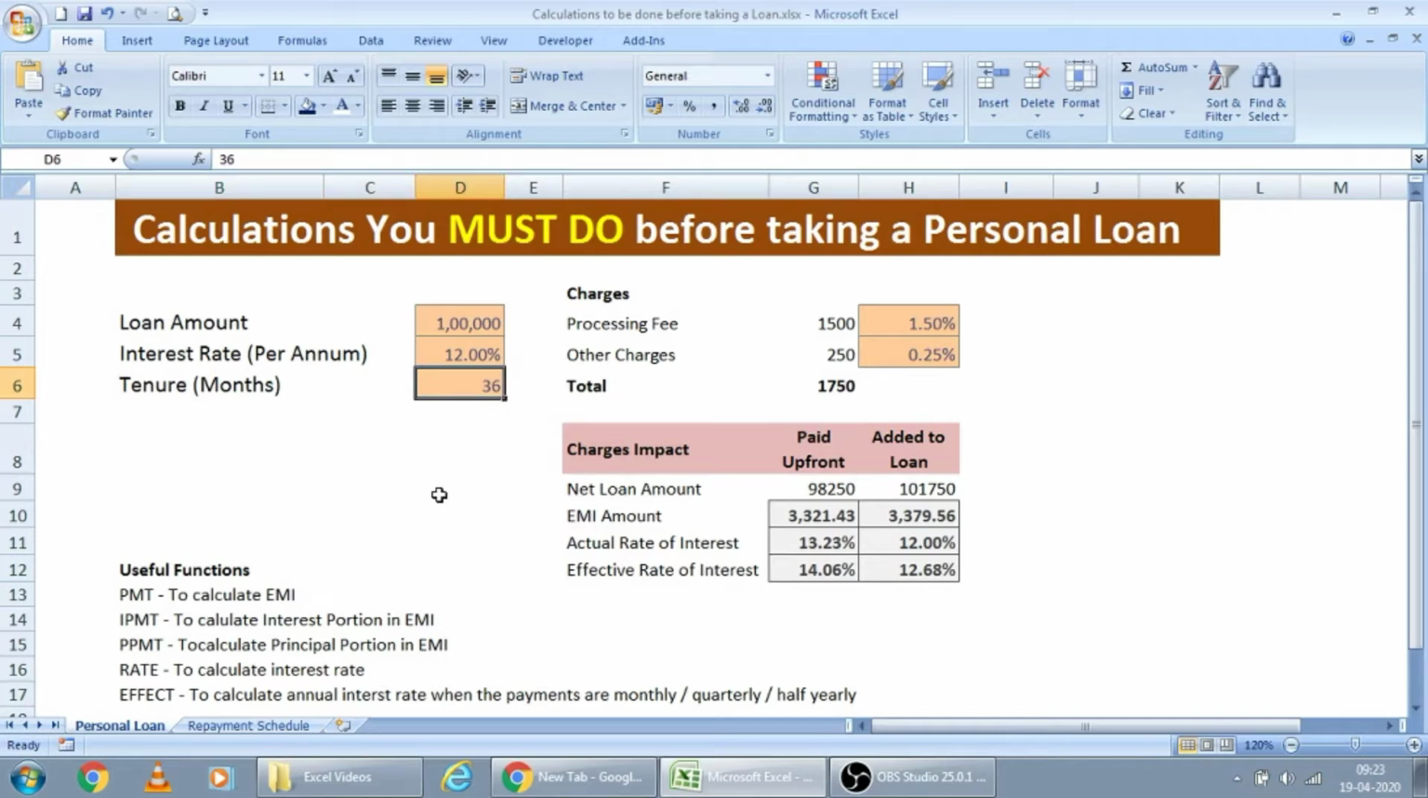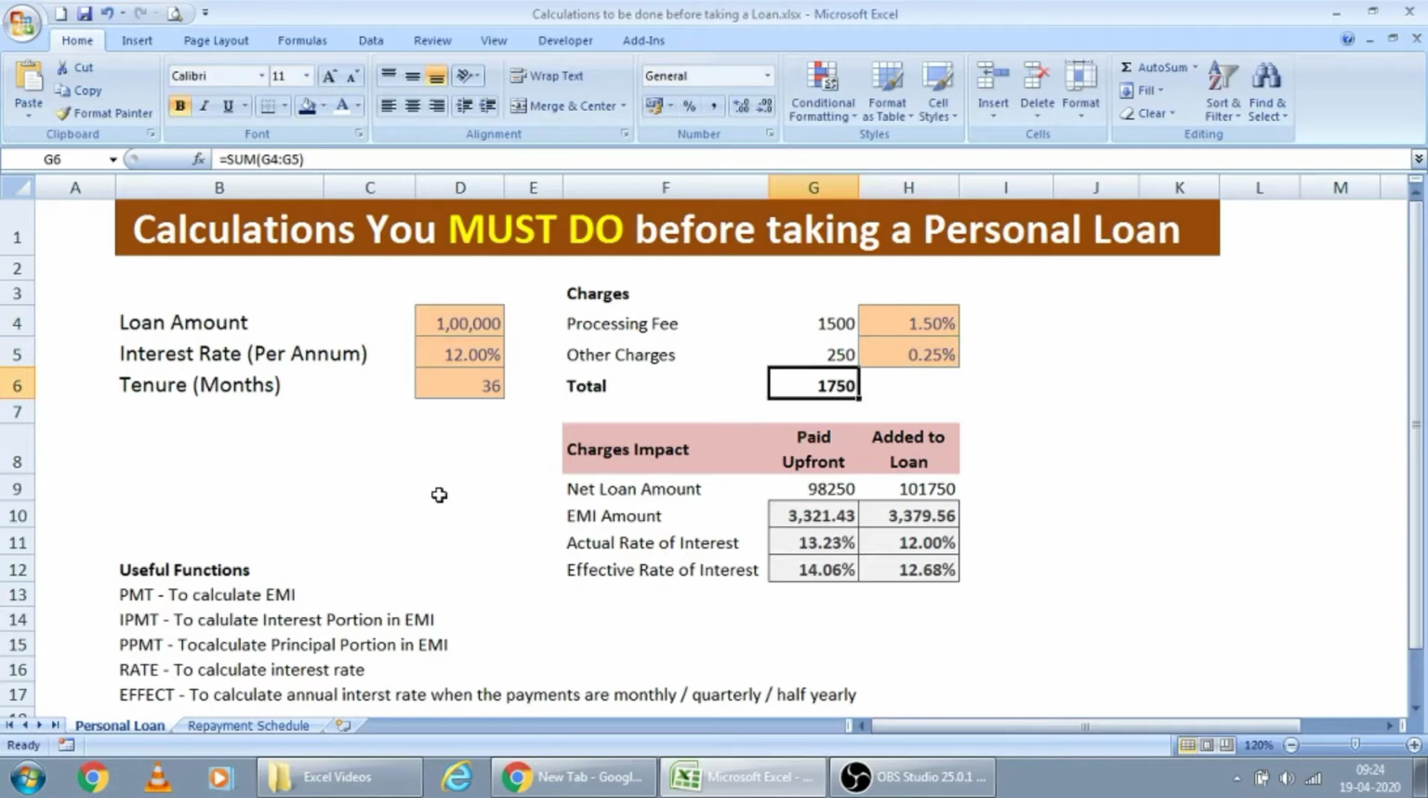I will start with a default example loan. 1 lakh I have taken as the loan amount. Rate of interest is around 12%. To begin with, I have taken the total tenure, the number of months you have to pay back the loan, as 36 months. Over and above that, you have to pay some processing fee and any other charges. For that I have given an input here, so that it will automatically calculate the processing fee or other charges by linking to the loan amount.